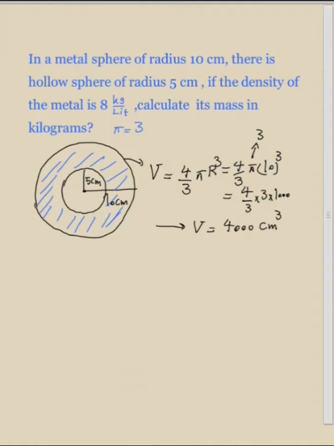So this is the volume of the bigger sphere with radius 10 centimeters without considering the hollow sphere. So we must find the volume of this hollow sphere too and subtract it from the bigger sphere.